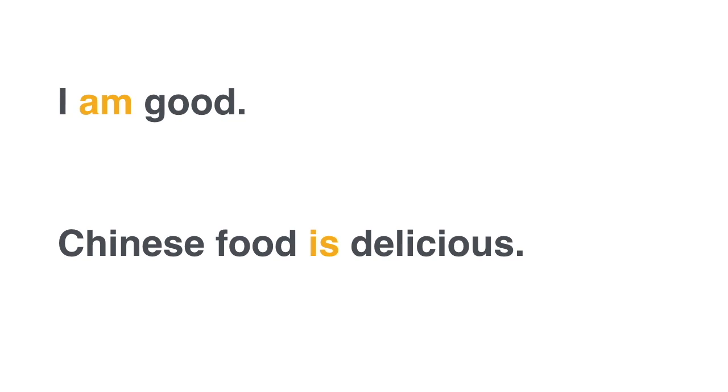I am good. Chinese food is delicious. Well, if you use 是 here, then it becomes 我是好, but that's not correct. Because good here is not a noun, right? Good, 好. This is an adjective. With adjectives, you cannot use 是 to express the idea. We need something else, right? Now, is it useful to be able to use adjectives to describe things? You want to be able to describe things.